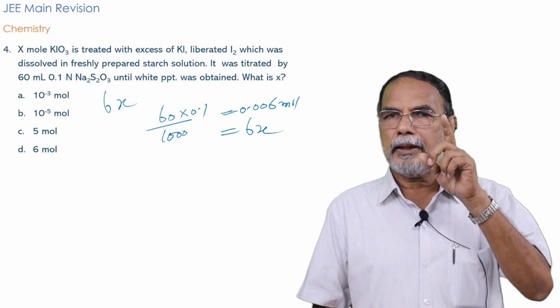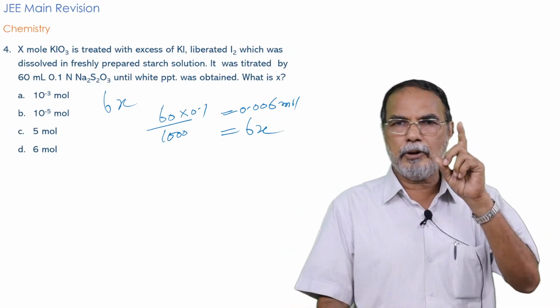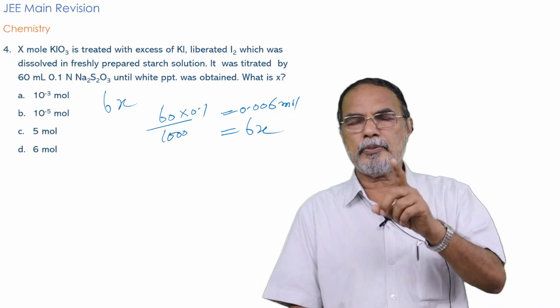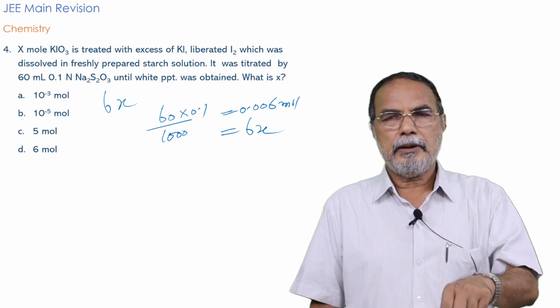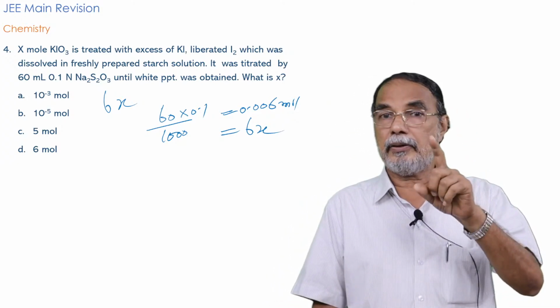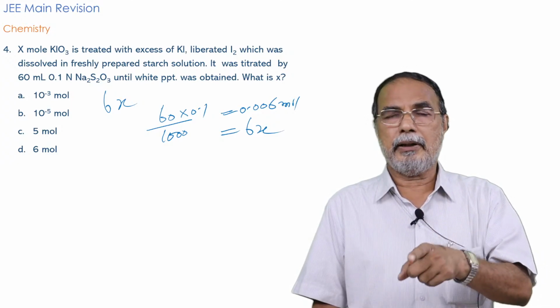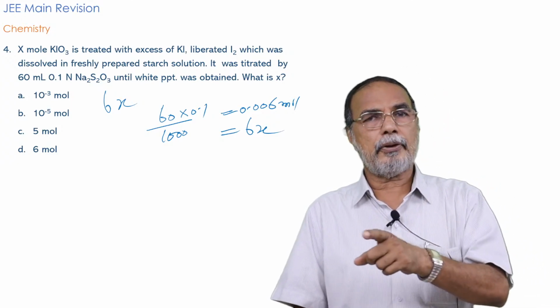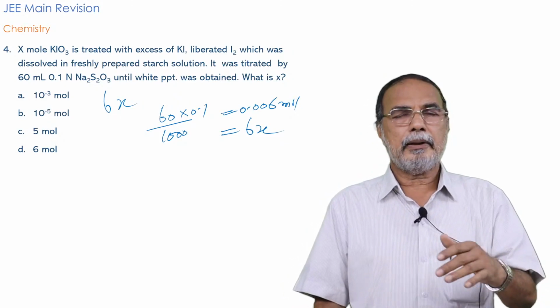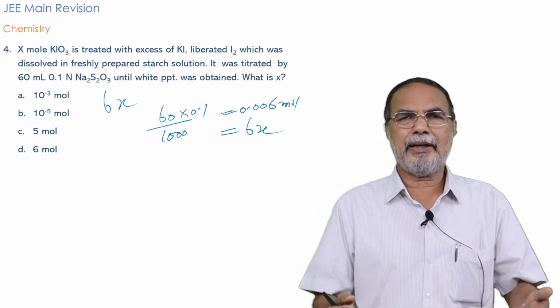You can refer to the chemistry of group 17 elements, where you will find this equation. You can also refer to the equation in balancing of redox reactions. Most probably this equation will be there in the text or in any guide.